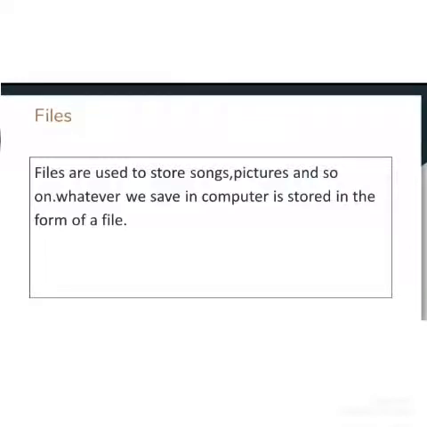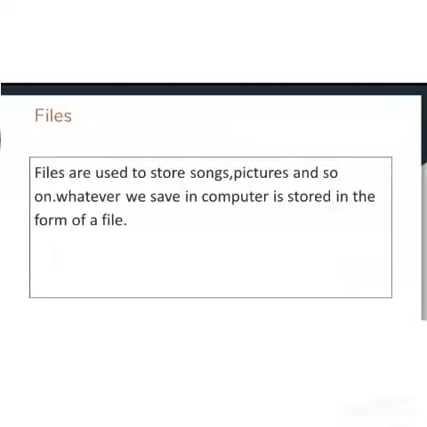So what is a file? Files are used to store songs, pictures, and so on. Whatever we save in a computer is stored in the form of a file. We are using files to store songs, pictures, videos, and so on. Whenever you save something in a computer, it is saved in the form of a file. For example, now I am going to draw something in Paint. After drawing, how will it be saved? It will be saved in the form of a file.